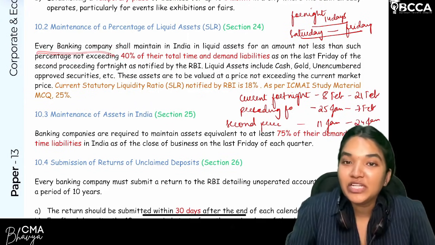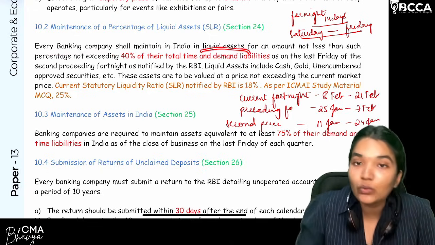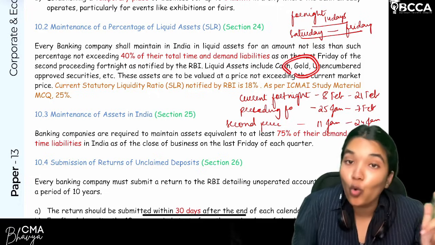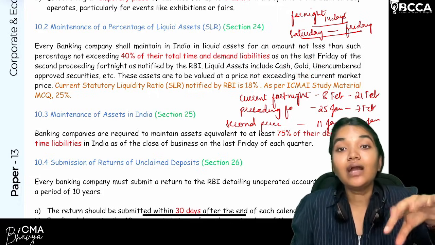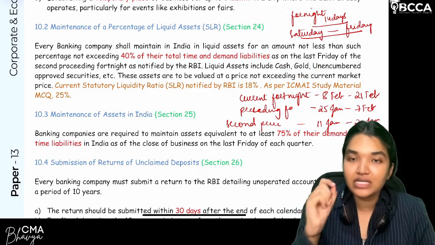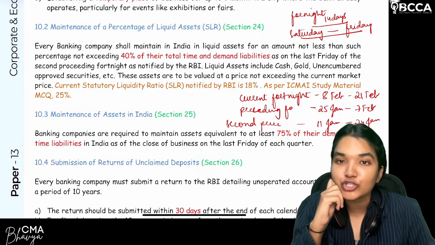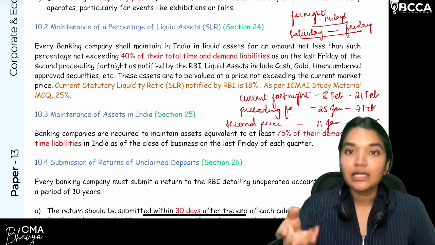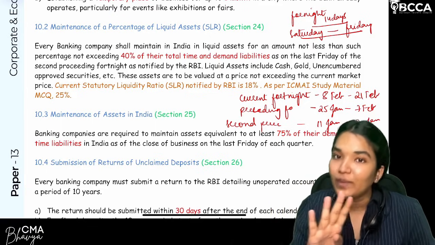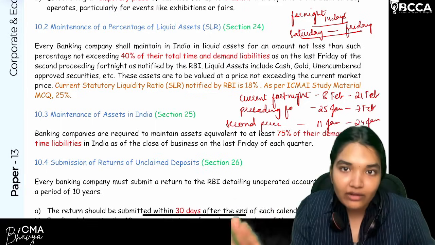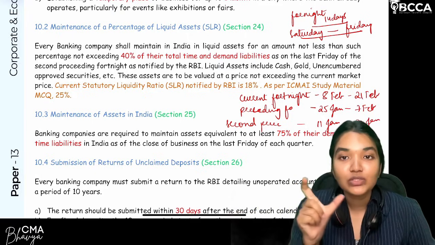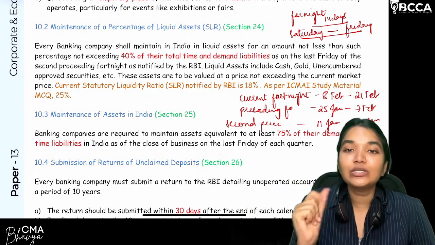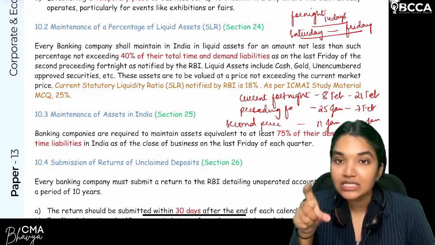Every banking company shall maintain in India liquid assets. What do you mean by liquid assets? Assets in the form of cash, assets in the form of gold, assets in the form of unencumbered approved securities. Approved securities are government securities and treasury bills. These securities are unencumbered. What do you mean by unencumbered? You have not pledged them, you have not given them as collateral or as securities. Clear? So that will be equal to liquid assets. The meaning of liquid is that you can easily convert them into cash. That is the purpose of liquid.